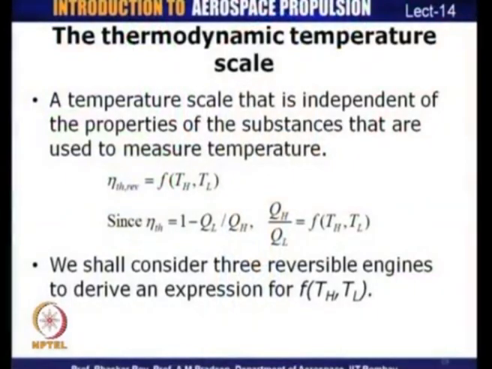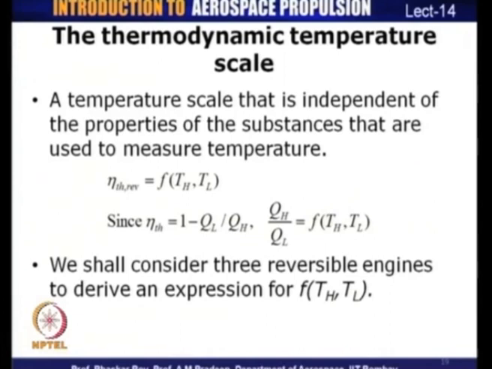To define the thermodynamic temperature scale, let us take the property of these reversible cycles and define the efficiency associated with them. As we have seen, the efficiency of a reversible cycle is a function of the two temperatures TH and TL, that is, the temperature limits of the source and the sink.